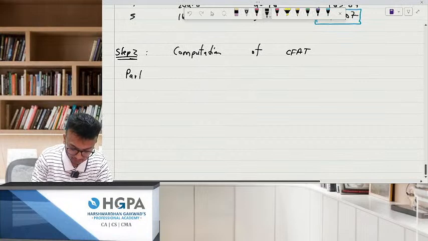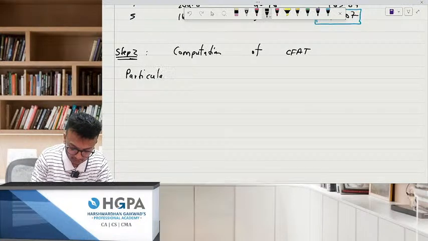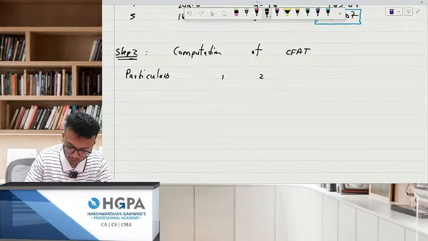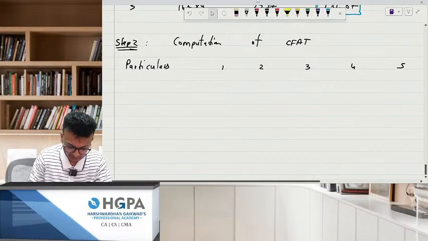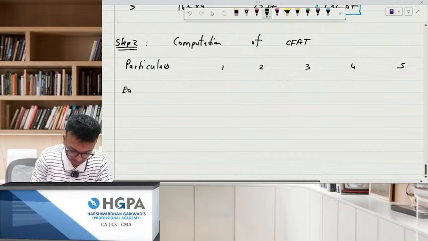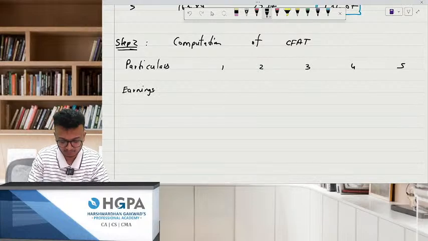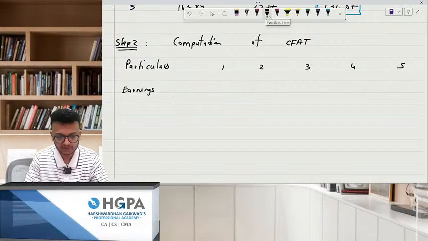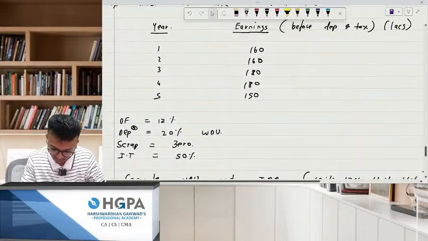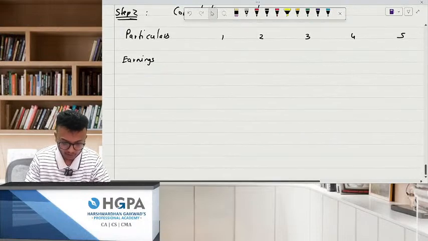Particulars 1, 2, 3, 4 and 5. Simple. Okay, now what is the first thing? Earnings. These are earnings PBDT, earnings before depreciation and tax, which they have already given. So how will you do it?